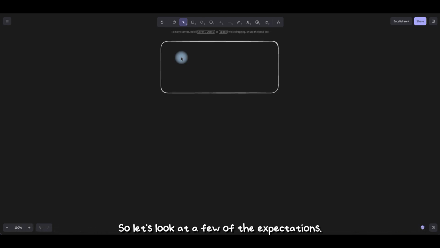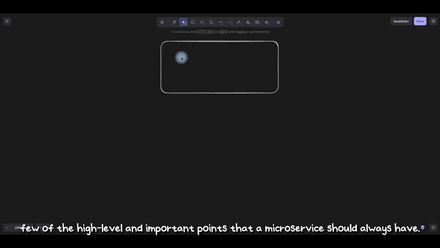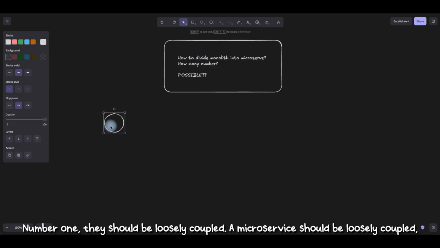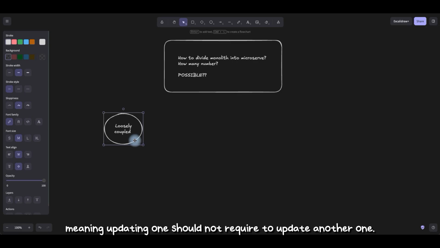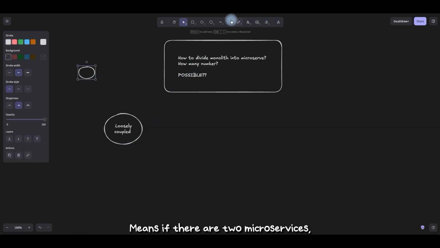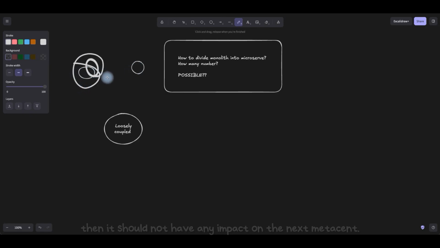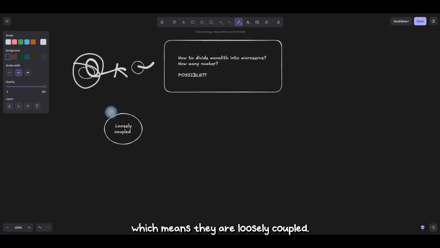So let's look at a few of the high level and important points that a microservice should always have. Number one, they should be loosely coupled. A microservice should be loosely coupled, meaning updating one should not require updating another one. If there are two microservices and you want to update this one, it should not have any impact on the next microservice, which means they are loosely coupled.